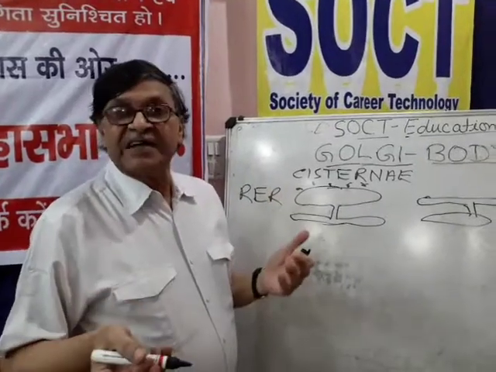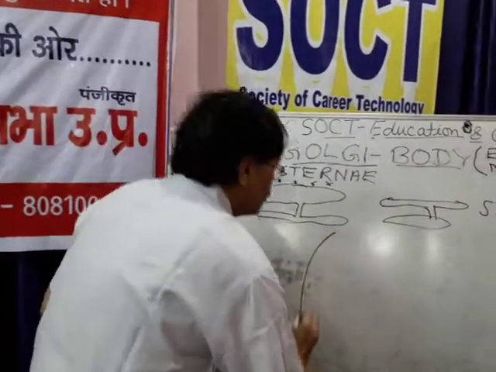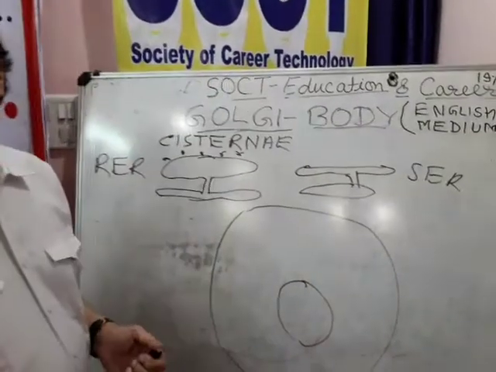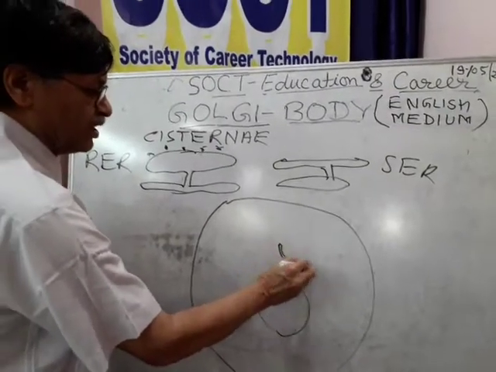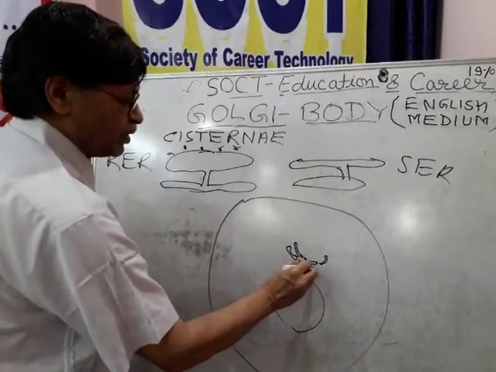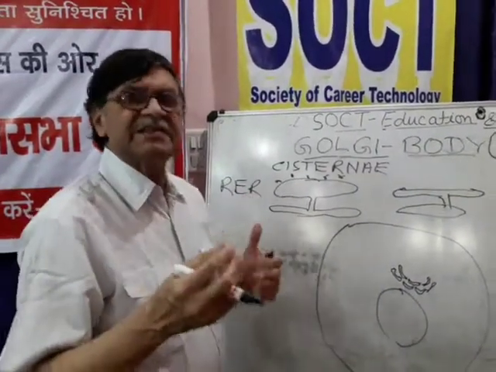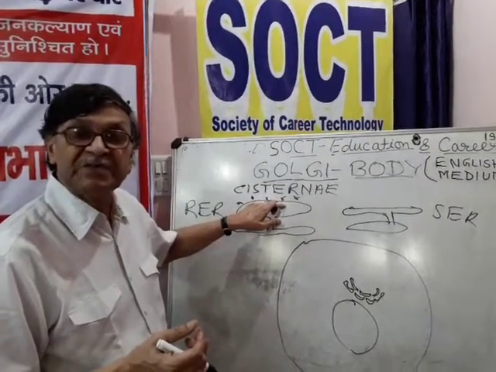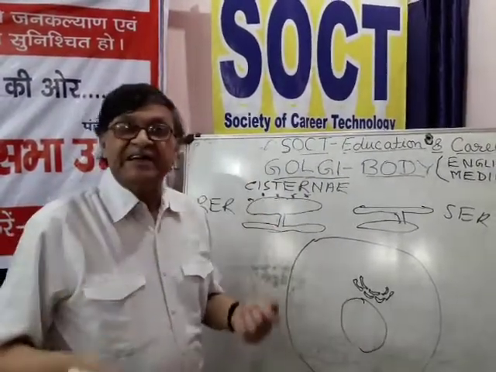Connected with this endoplasmic reticulum, we have a specialized type of duct in the cell, both in plant cell and animal cell, near the nucleus, and it has slightly bent, curved tubules. So this is the difference between the endoplasmic reticulum and Golgi body. And there is a slight difference in the protein composition of the wall of endoplasmic reticulum and the wall of the Golgi apparatus. It has a polarity.